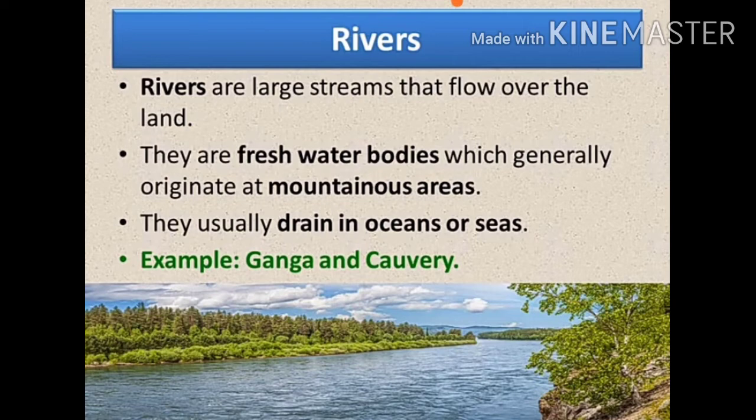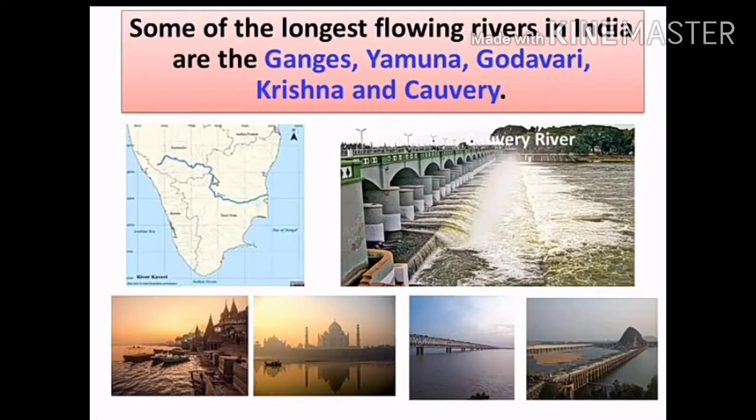Rivers play an important role in the life of the Indian people. They provide irrigation, potable water, electricity, and livelihood for a large number of people. That is why nearly all major cities of India are located on the banks of rivers. Some of the longest flowing rivers in India are the Ganga, Yamuna, Godavari, Krishna, and Kaveri.